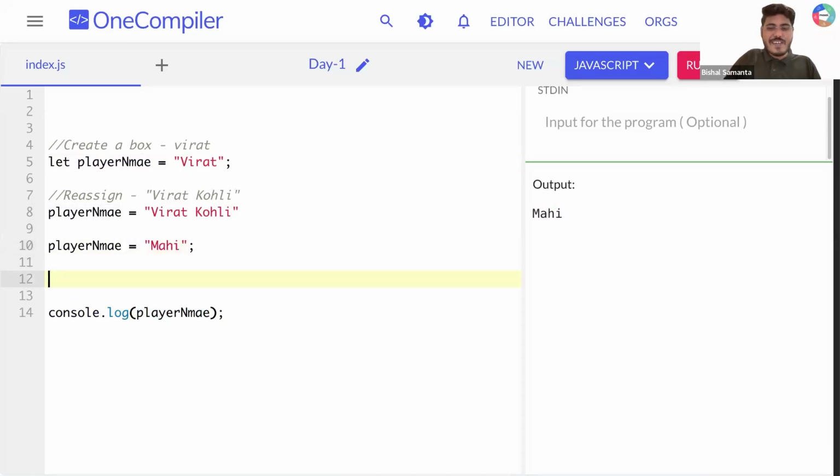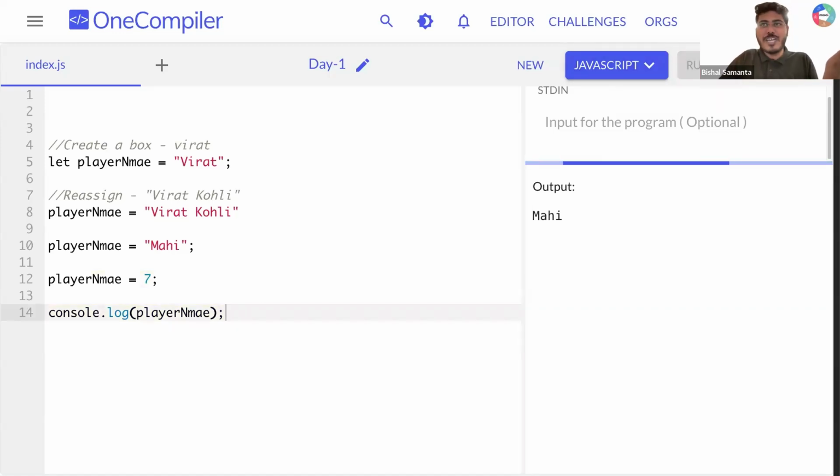Right? Now let's say here I'm writing. Can you tell me what is the jersey code for Mahi? What is the jersey code? 7, right? So 07. Let's say I'm writing here 7. Now can you tell me what I'm supposed to get from line number 14? You can see last time we reassigned this Mahi value with 7, and that is how we are getting 7 in this output. Everyone super clear with how to reassign a variable value, right?